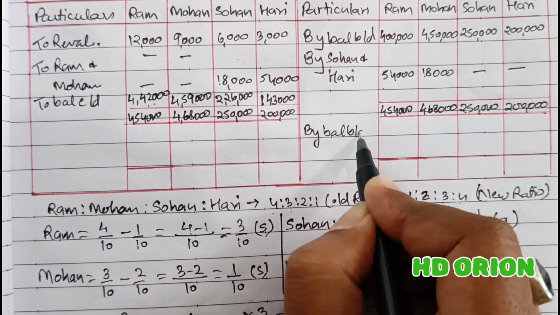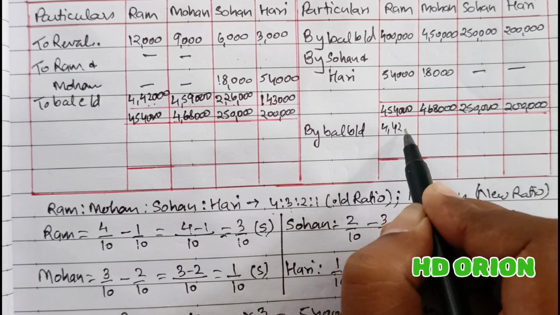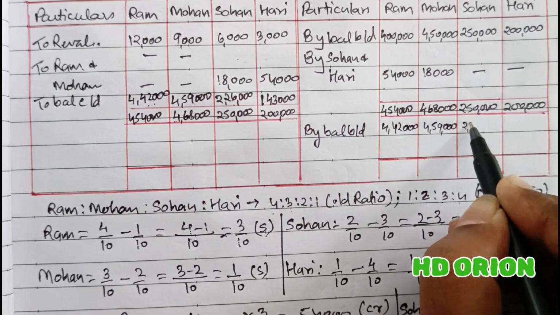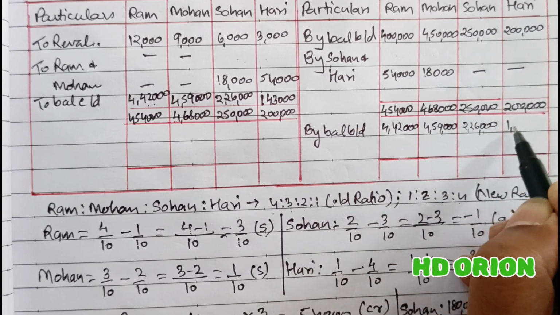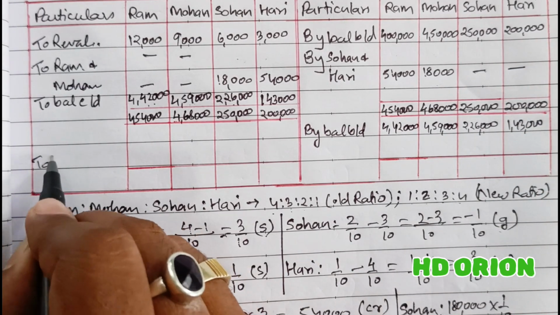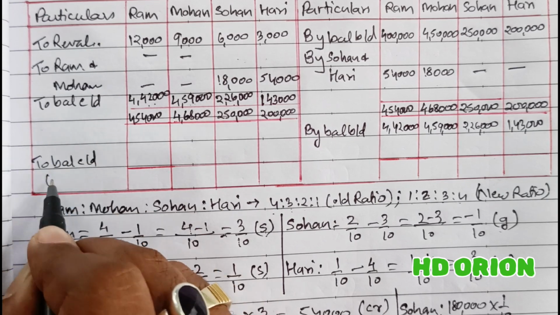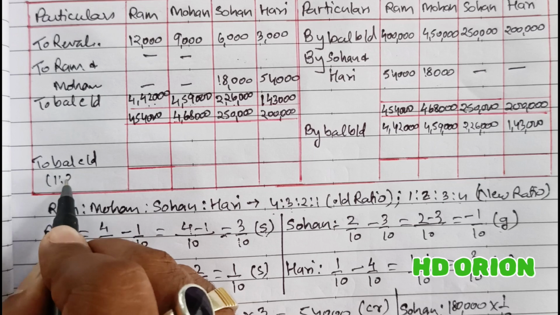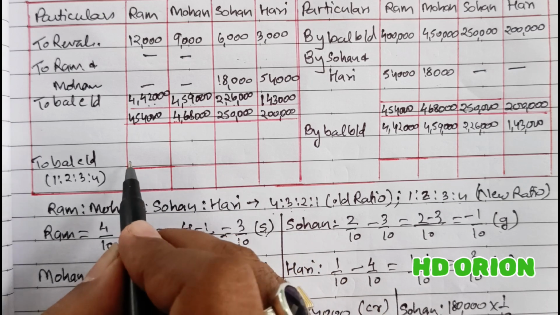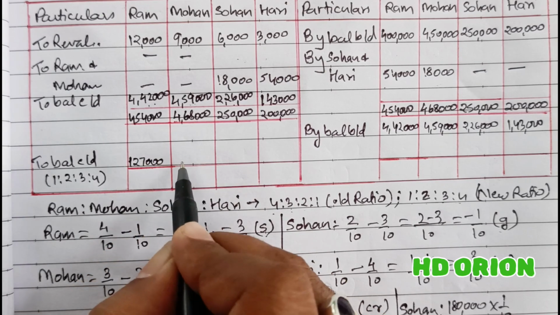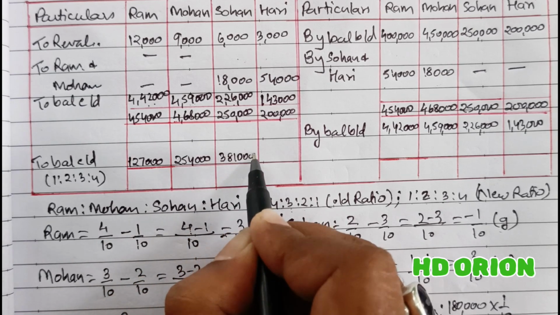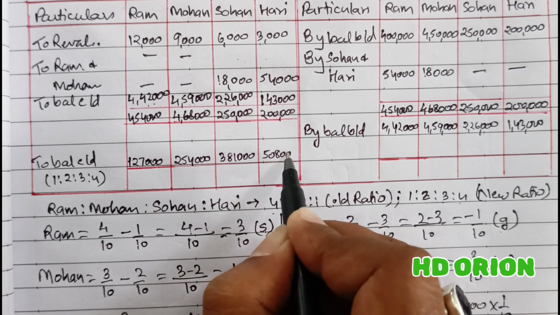So by balance brought down, 442,000, 459,000, then 226,000 and 143,000. And the new closing balance we will write on the debit side. So to balance closed down, it is in the new ratio, that is 1:2:3:4. And what we have calculated, we will put it here. It is 1,27,000, then 2,54,000, then 3,81,000 and 5,08,000.